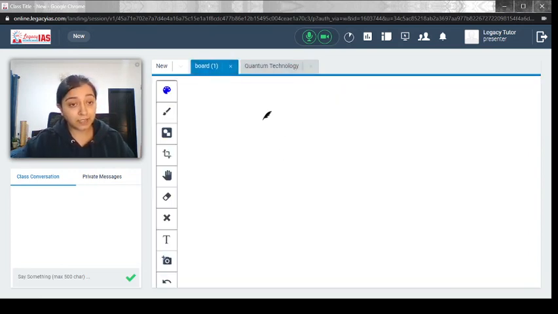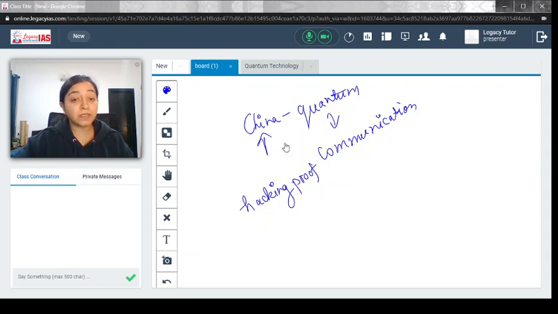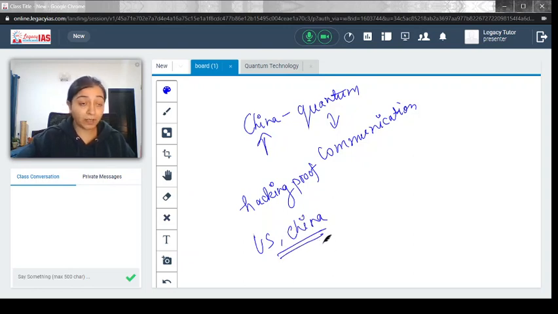Very recently you must have heard how China has started using quantum technology for communication, because it has been realized that when you use quantum technology, hacking becomes difficult. So in order to make communication hacking proof, or to preserve data, quantum is something which has already been applied by China. As of today, the US as well as China have already started applying quantum technology.